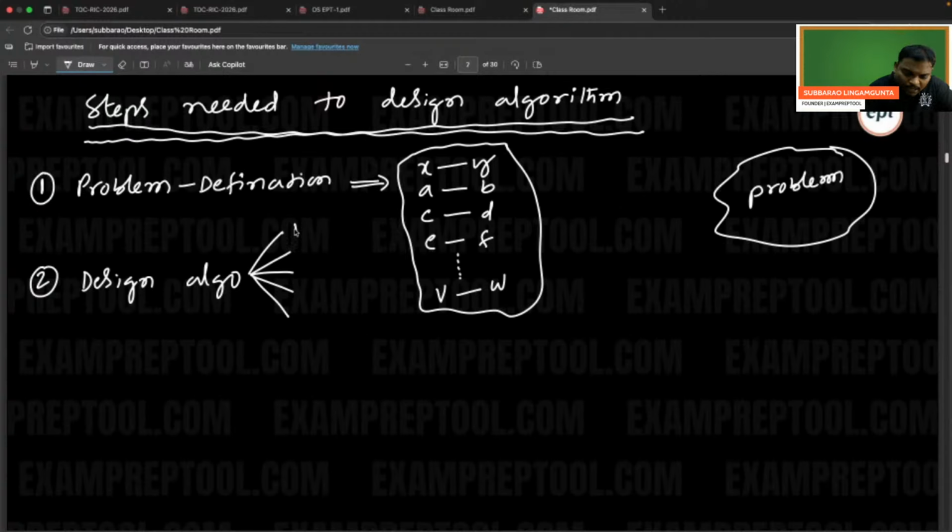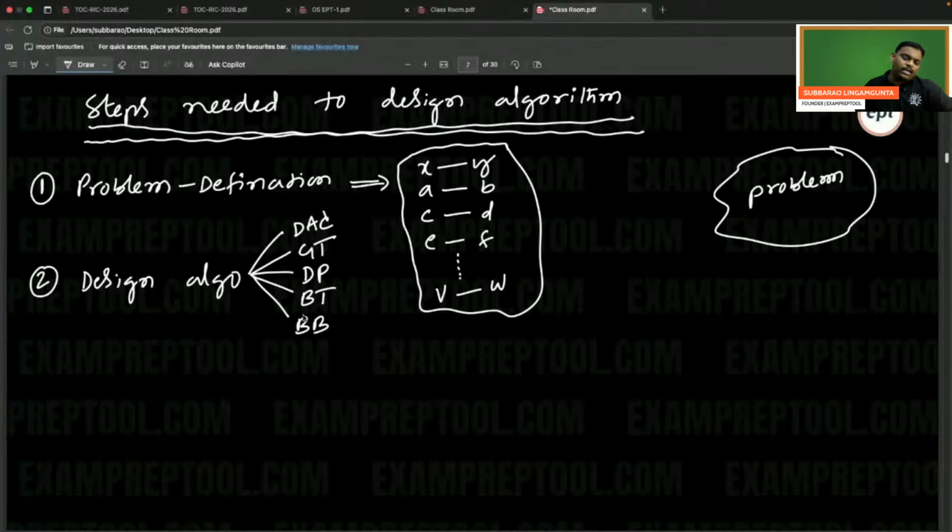That pattern may be divide and conquer. Major things I'm writing. That pattern may be greedy technique. That pattern may be dynamic programming. That pattern may be backtracking. That pattern may be branch and bound. There are some different ones, I can write so many things. That pattern may be two pointer. That pattern may be one slow pointer, one fast pointer. That pattern may be, I can say, sliding window.